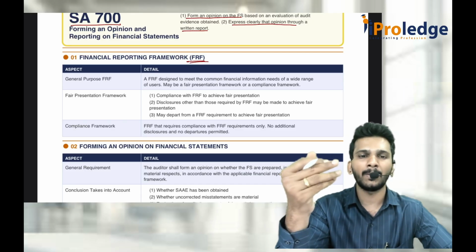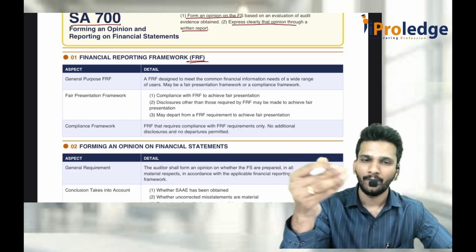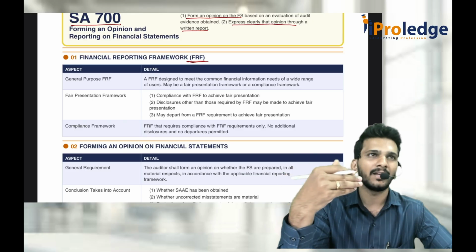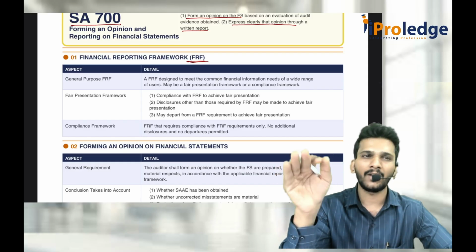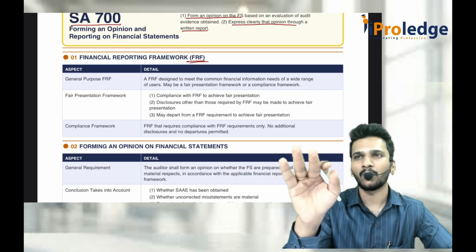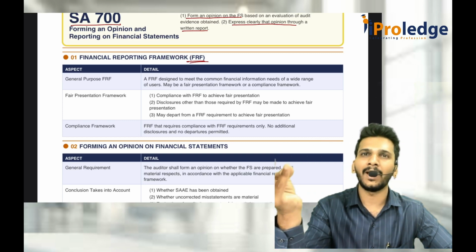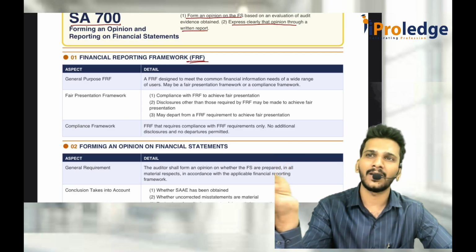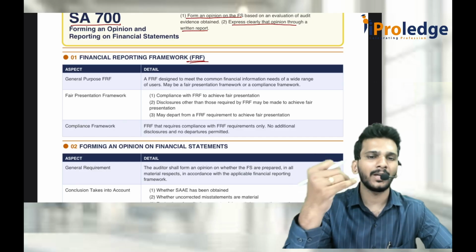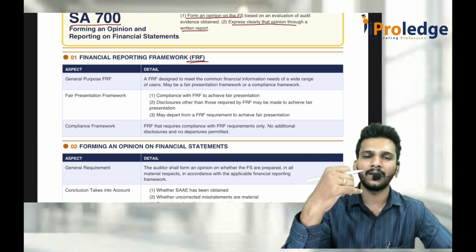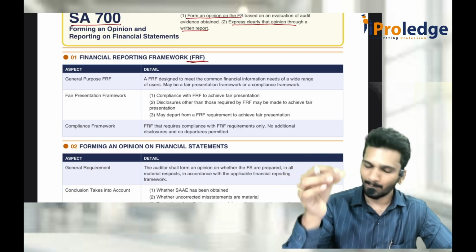Sir, what is a general purpose framework? General purpose framework means we are discussing, because more than 95% of the companies or entities in India are using the general purpose framework only. Special purpose is mainly prepared for some specific users, like banks for the purpose of a loan, or government. So mainly when I talk about a financial reporting framework, I mean the general purpose framework. The general purpose framework consists of two types of framework. One is the fair presentation framework. Second one is the compliance framework.